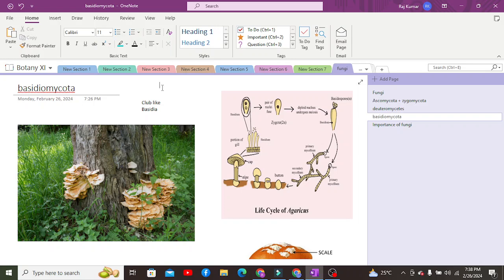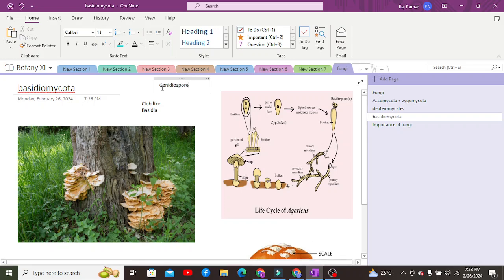Moreover, they have different types of hyphae present, such as conidiospores, right? Spores are the hyphae inside which there are conidia, the structures in which the conidiospores are actually present, right?